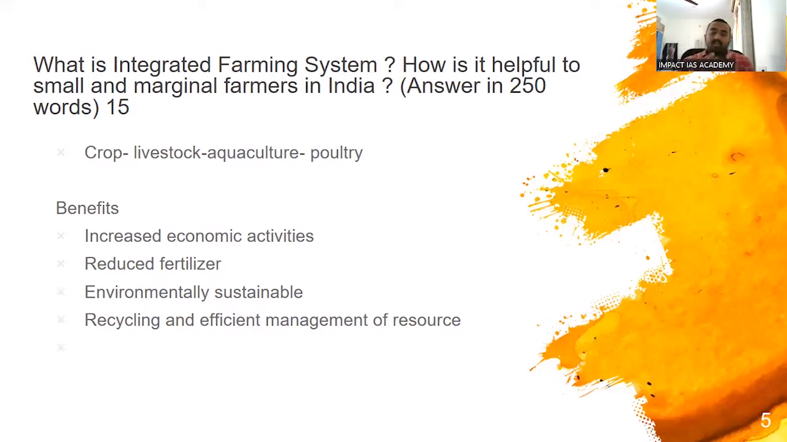On the whole, it is also environmentally sustainable. Over a longer period of time, the fertility of the land won't go down; it will be retained. These are some of the points. In addition, we can talk about one or two government schemes which aim to promote integrated farming systems. There are a lot of demonstration projects happening in order to promote this. Talk about one or two such schemes, and you can conclude your answer.